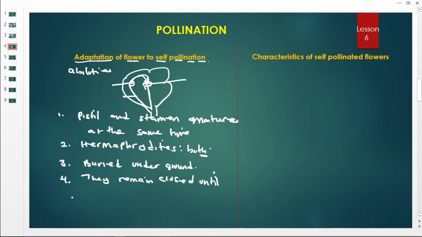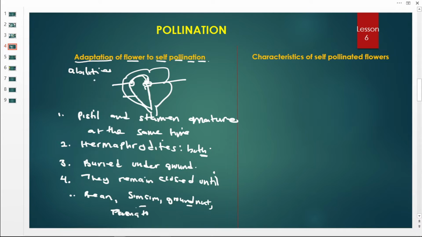Then examples of these plants with self-pollination: one, we have beans. Those bean flowers you normally see undergo self-pollination, meaning that they are hermaphrodite, both male and female parts are inside, and they mature at the same time. Then another example, we have simsim. Then we have also groundnuts, together with tomatoes. So tomatoes, simsim, groundnuts, and beans have self-pollination.